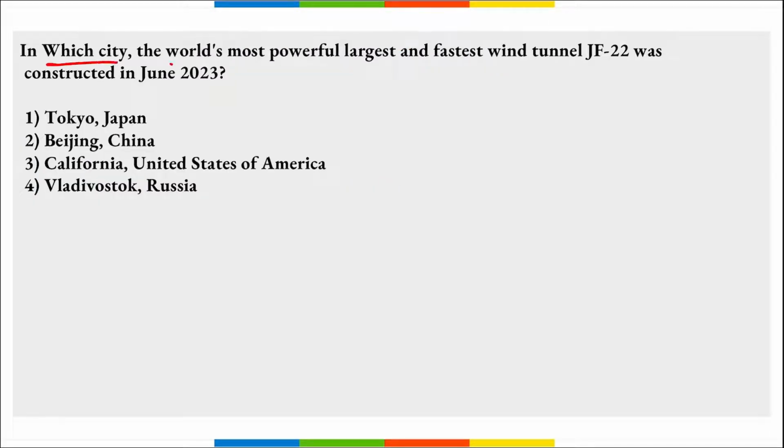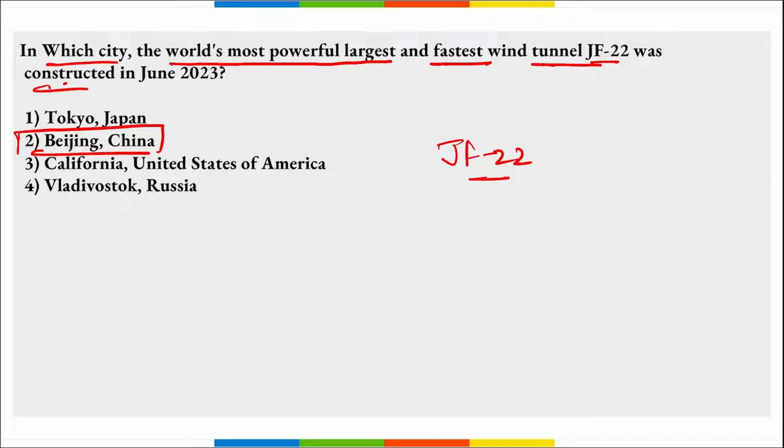Next, in which city was the world's most powerful, largest and fastest wind tunnel, JF 22, constructed in June? So it was constructed where? In Beijing, China, right? China has finished the construction of the world's most powerful, largest and fastest wind tunnel, JF 22, correct? And it is located in the mountains of Huairou, right? It is in northern Beijing, correct?